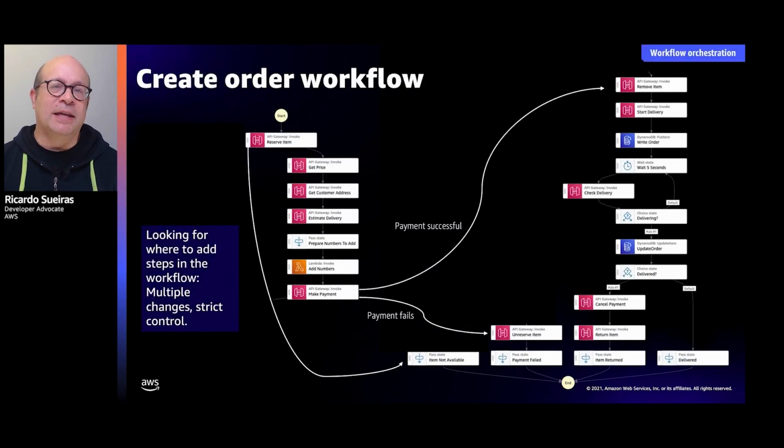So looking back at the order workflow, the first thing we need to do is figure out where in the workflow we want to add these new steps. Then we need to make sure that we have all the right information as inputs to that step. For example, do we have the delivery date details or contact information or payment details? Now, if we do, great. If not, then we need to figure out how to input that information so that we've got the information for that step.